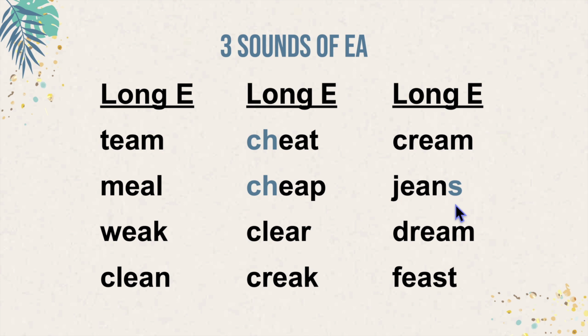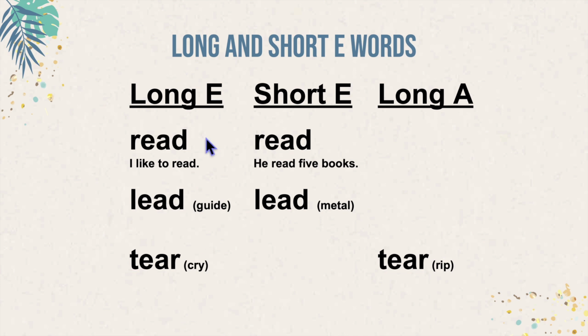S will use the z sound here. Jeans. Dream. East, feast. The words in this column will have a long E sound, while the words in this one will have a short E sound.